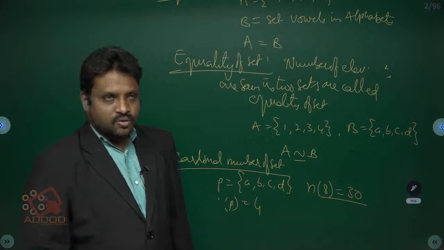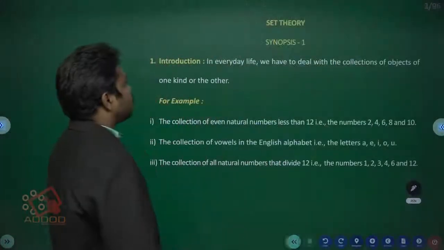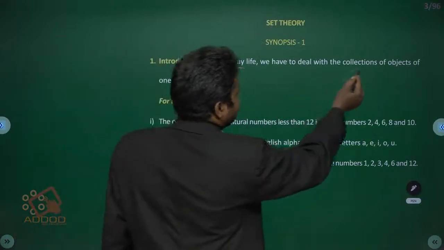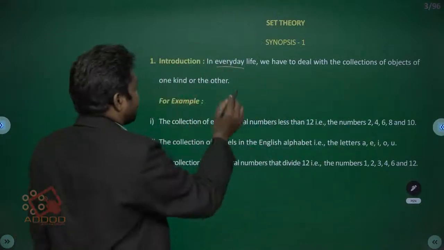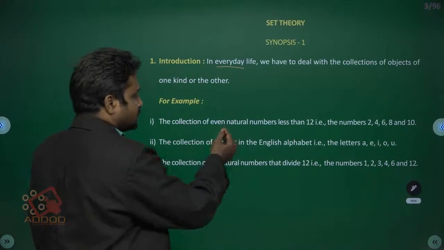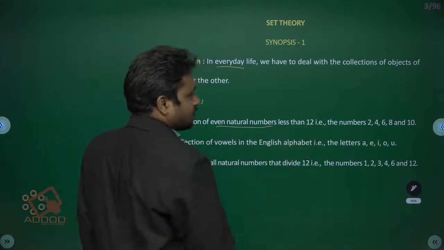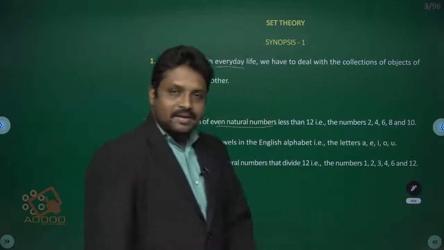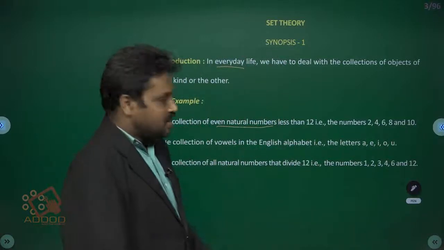Now we can see synopsis 1, set theory. Introduction. In everyday life we have to deal with collections of objects of one kind or the other. For example, the collection of even natural numbers less than 12 is 2, 4, 6, 8, 10.